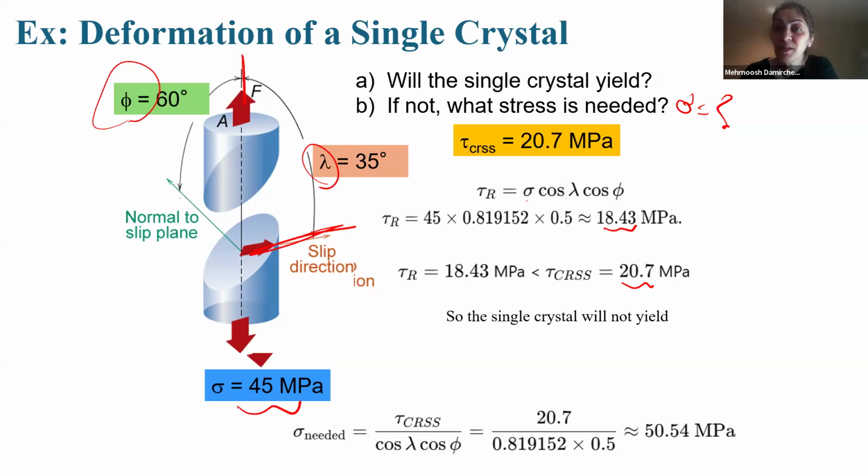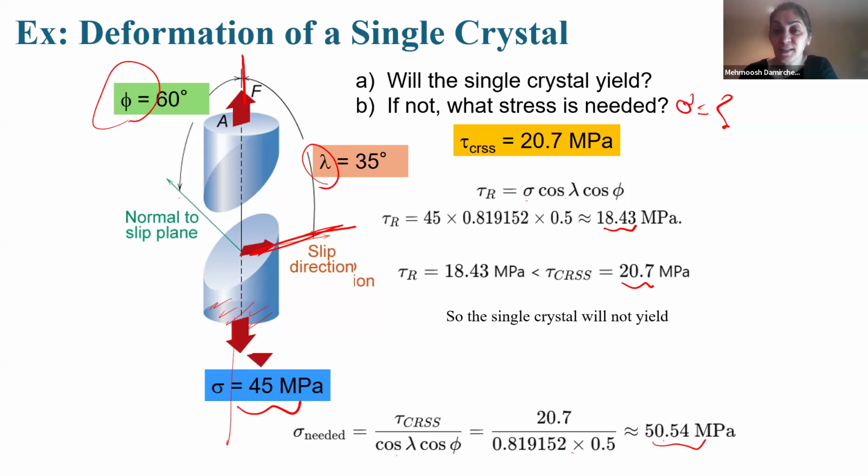But do you remember the formula that we talked about, that the sigma needed is tau critical over cosine lambda cosine phi? Tau critical we know, cosine lambda cosine phi we know. Substitute, and we see that if we have 50.54 megapascal along the perpendicular to this plane, the normal stress, we reach yield because of the shear stress.